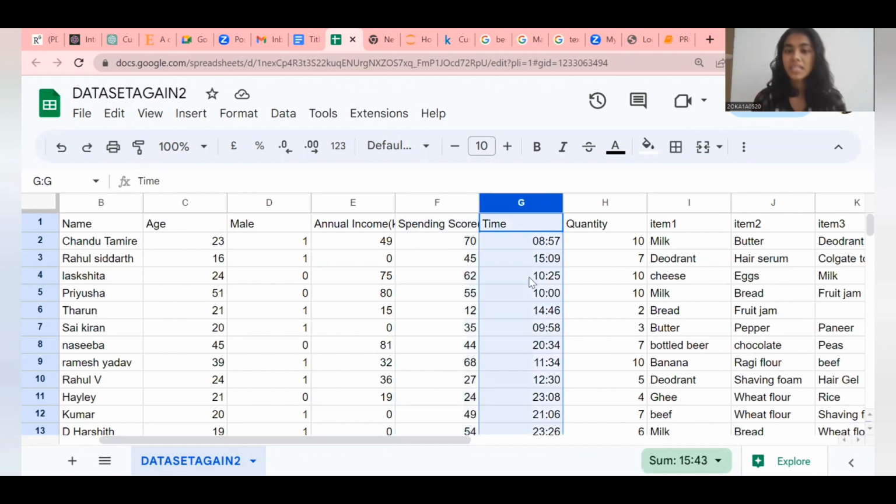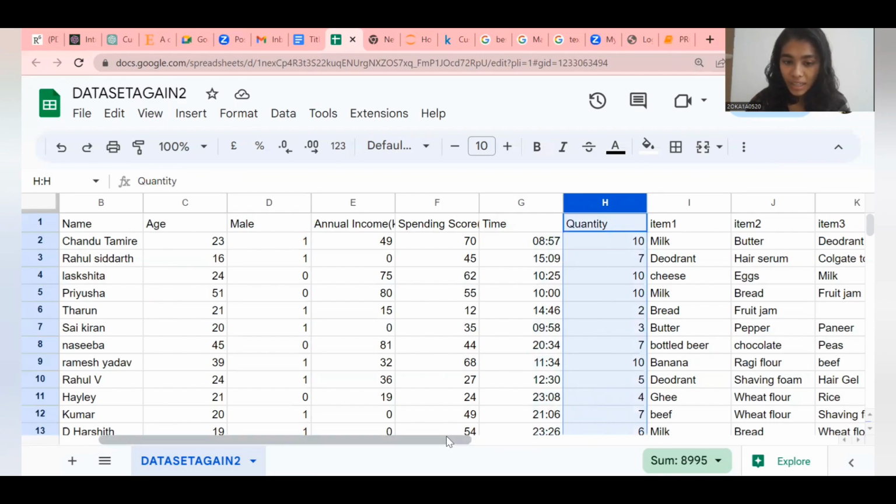Time is when a customer entered the market and bought all the products. With time, we looked for relations: in the morning milk is purchased more, in the afternoon flour and rice are purchased more, and in the evening vegetables, frozen vegetables and candies were purchased more.